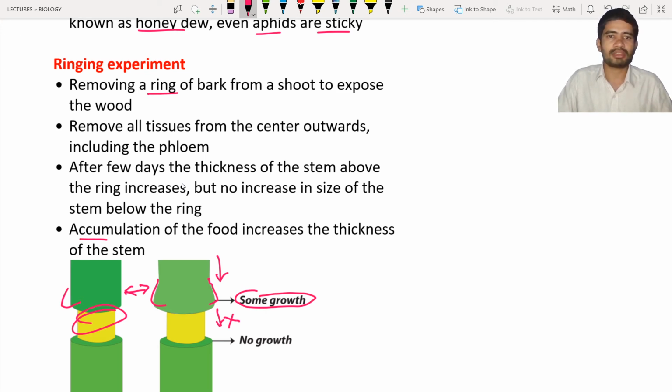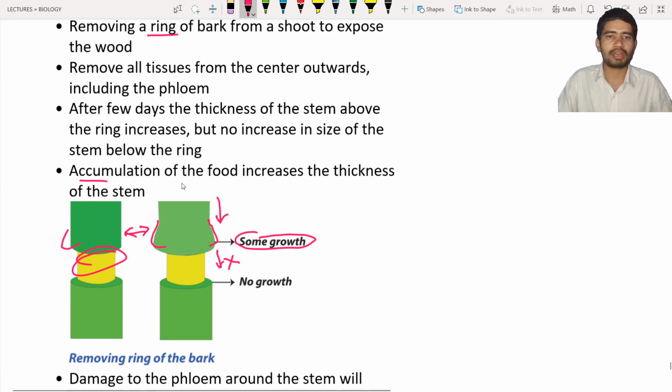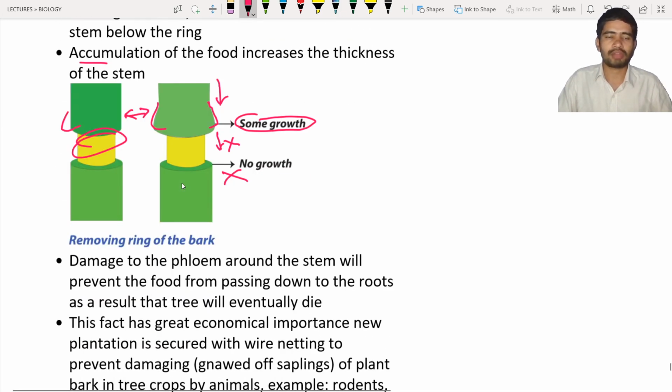Accumulation of the food is the main reason for the increase in thickness of the stem, but there is no increase in the stem below the ring. No growth over here. Based on it, what can you confirm? Based on that, you can confirm that there is a flow of food material in plants, from the region of synthesis to the region of utilization. And it is known as transport of materials in the plant.